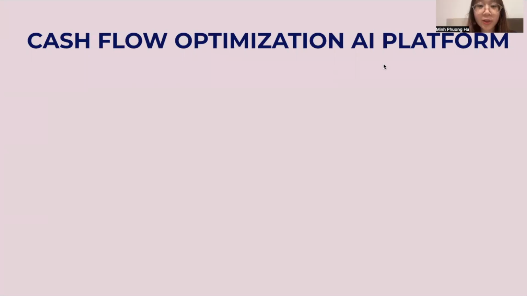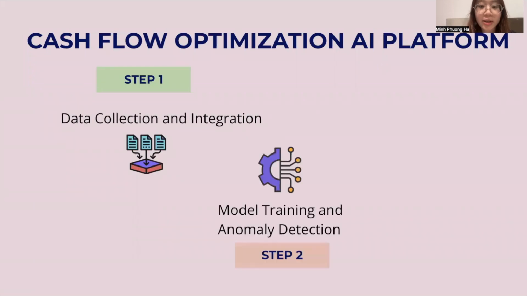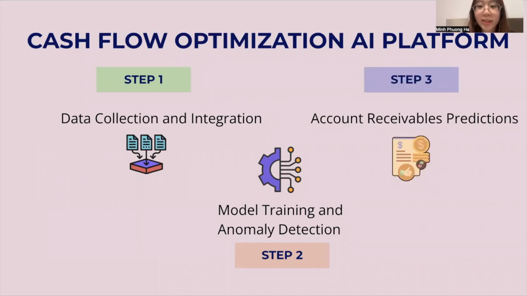There are three main processes to run this platform. The first one is data collection and integration. Step 2 is model training and anomaly detection. And the final step is account receivables predictions.